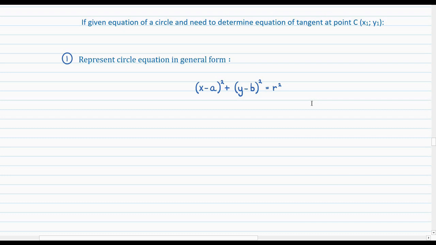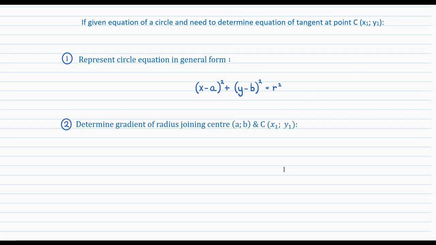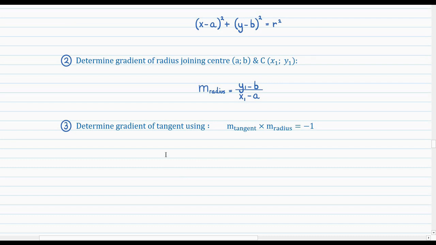Next, determine the gradient of the radius joining the center of the circle with coordinates a and b and the point C, which has coordinates x1 and y1, using the usual equation for determining a gradient, which is difference of y coordinates over difference of x coordinates, which in this case would be y1 minus b over x1 minus a. Then next, determine the gradient of the tangent using the fact that the tangent and the radius are perpendicular to each other. Therefore, the product of both their gradients will equal -1.